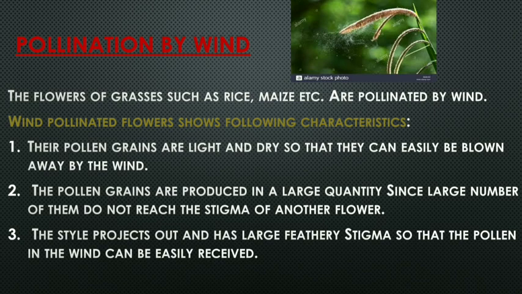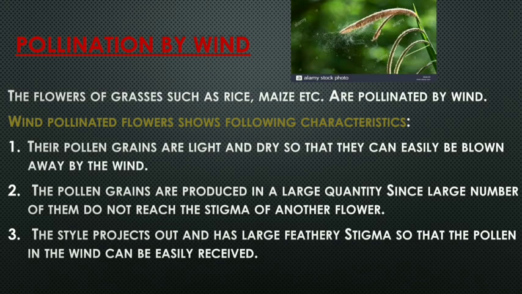To increase the chances of pollen grain reaching another flower. As we know, they are very light and dry, so they can get dispersed in the air anywhere. So they produce pollen grain in a very large amount, so that at least one or two or three pollen grains may reach another flower.